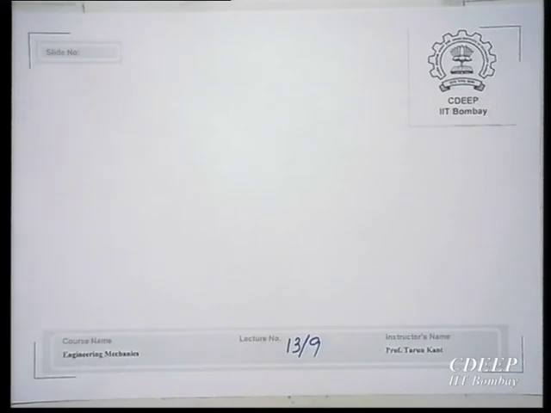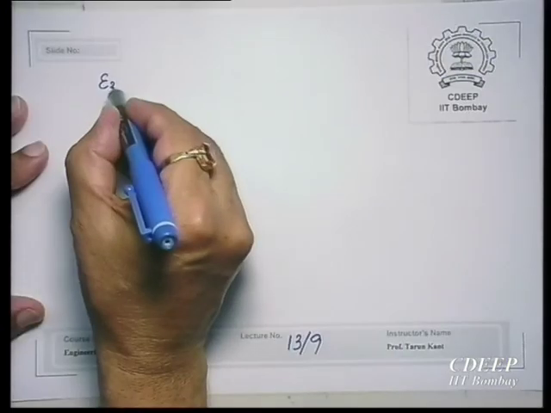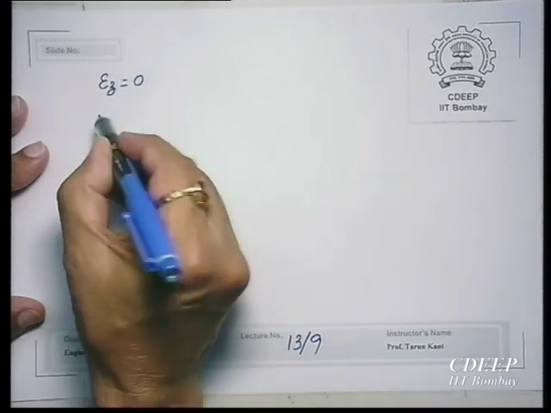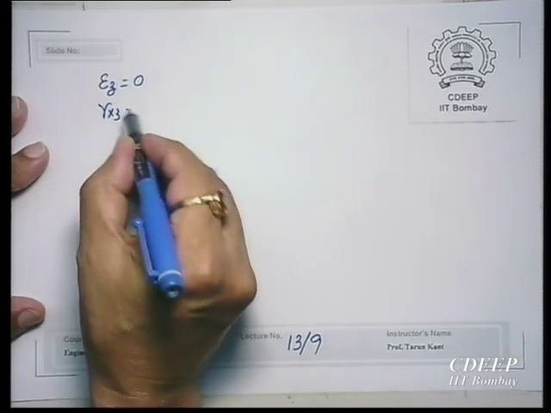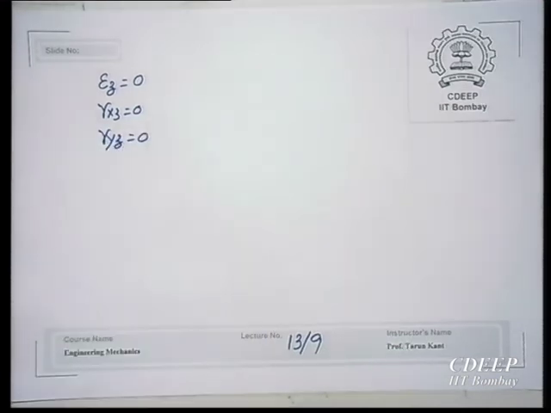Just a minute. Why did I start or why did I use this? Because I found that there is a need for this knowledge at the stage when I was discussing plane strain. So, when I told you plane strain, epsilon z is 0, gamma x z is 0, gamma y z is 0, 3 strains are 0.